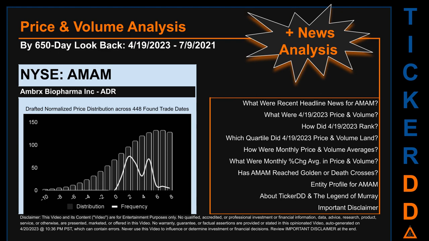The chart shown on this page is our initial attempt at studying the price for AMAM after dynamically normalizing price distribution across those discovered trade dates. The bar chart is the generated distribution and the overlaid line graph, if it is generated, is the frequency of the prices on the x-axis. We will enhance this look-through as our AI model progresses in the next iteration. Remember that this is just a drafted, in progress, observational model to best fit abstracted third-party data into various opinionated views. Before we jump into price and volume analysis, let's look at recent headlines for AMAM.